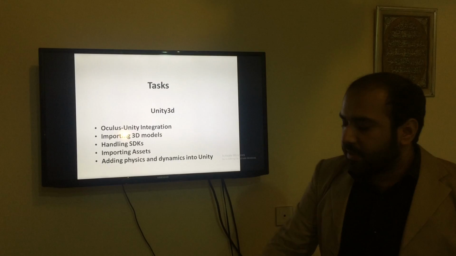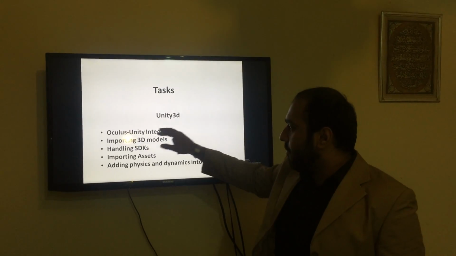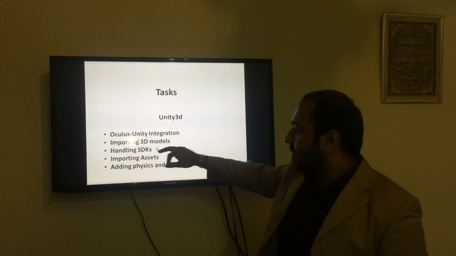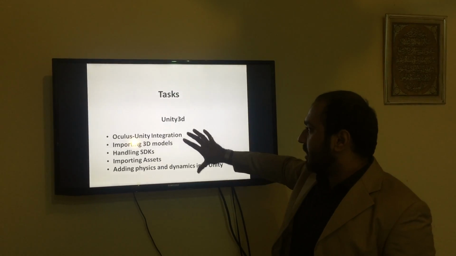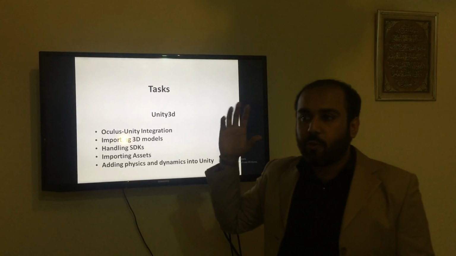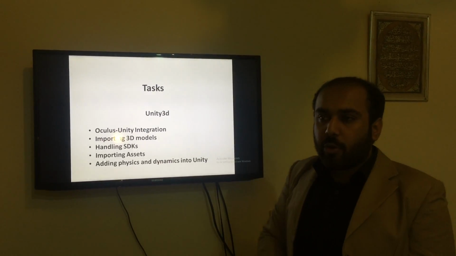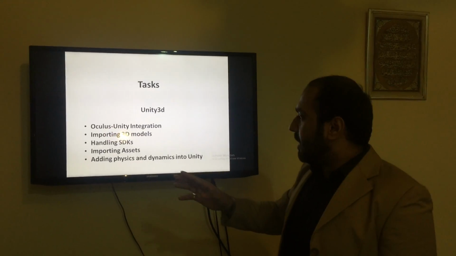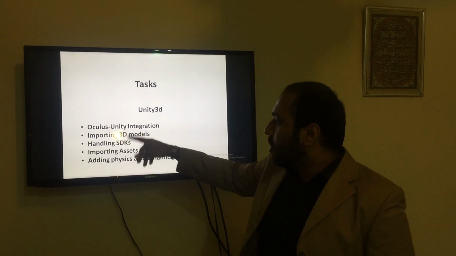Technical projects: Oculus Unity integration was the hardest nut to crack. This one, importing 3D models, handling SDKs, importing assets. This was the main task in Unity 3D. First of all, we focused on creating models. We created models in SketchUp and Blender. When we were done with the models part, then we moved on to the Unity 3D part.